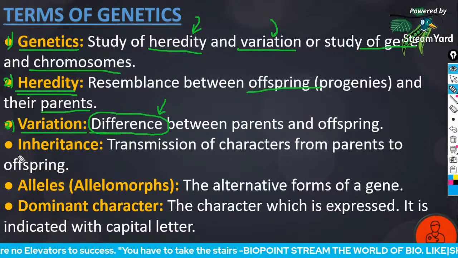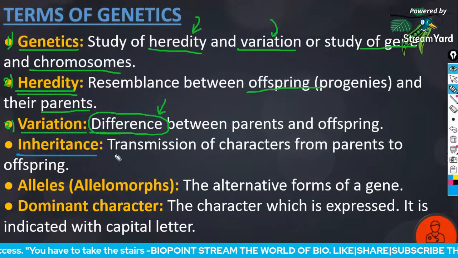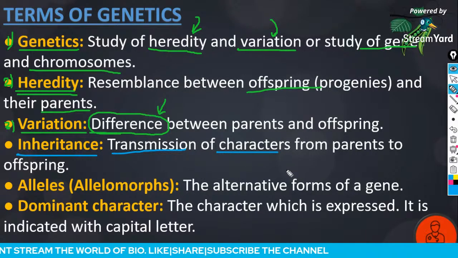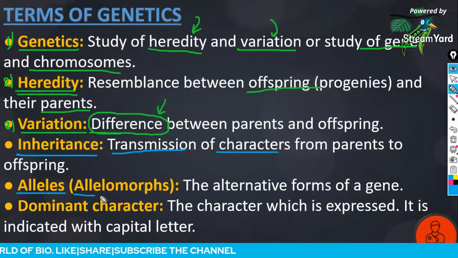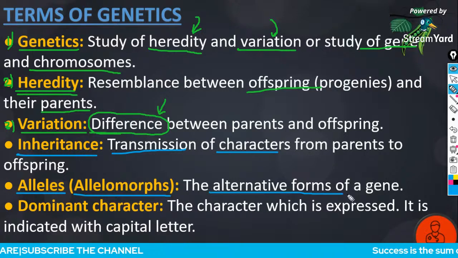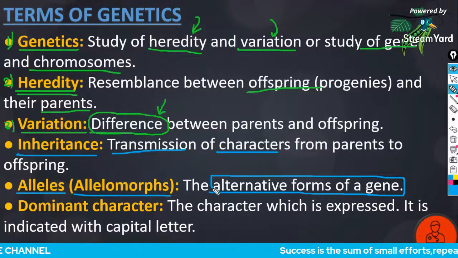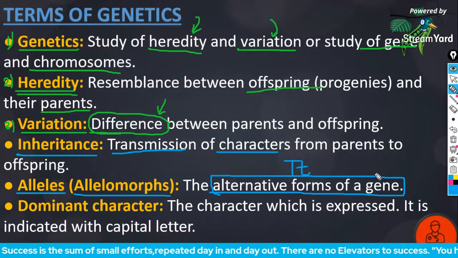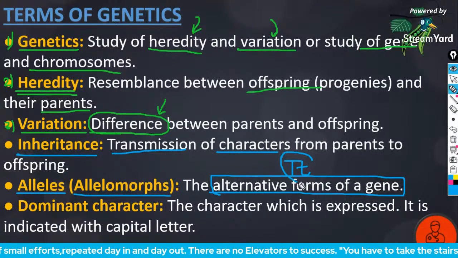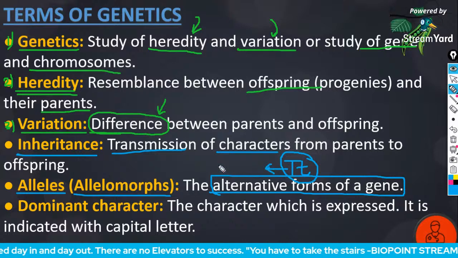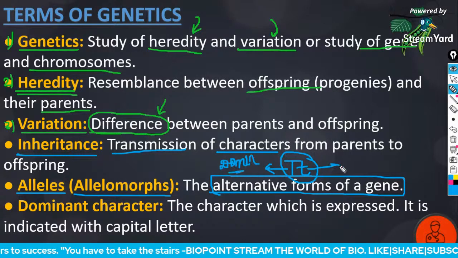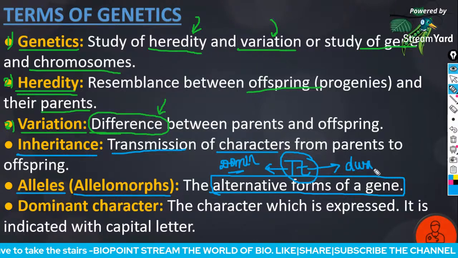Next term is inheritance. Inheritance means the transmission of characters from parents to offspring. Next is alleles, or you can call it allelomorph. It is an alternate form of a gene. For example, capital T stands for tall. The alternate allele is small t, that is the recessive allele. Capital T stands for dominant. Small t stands for dwarf.